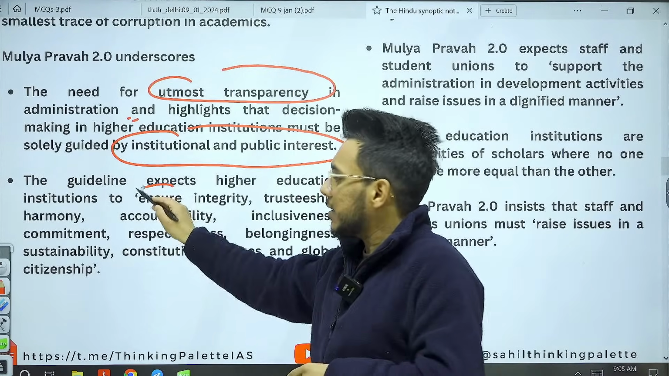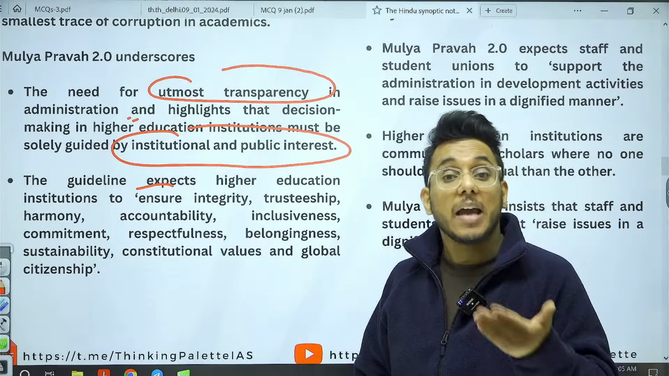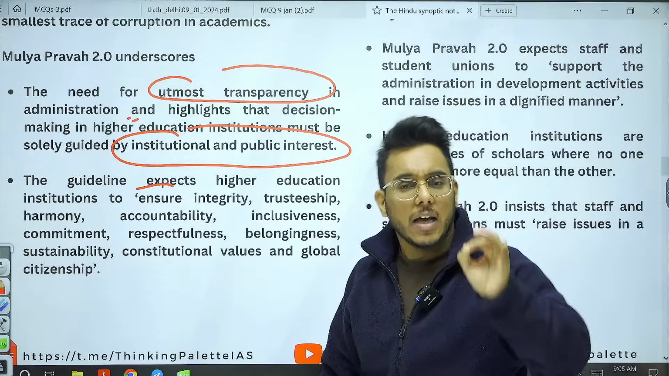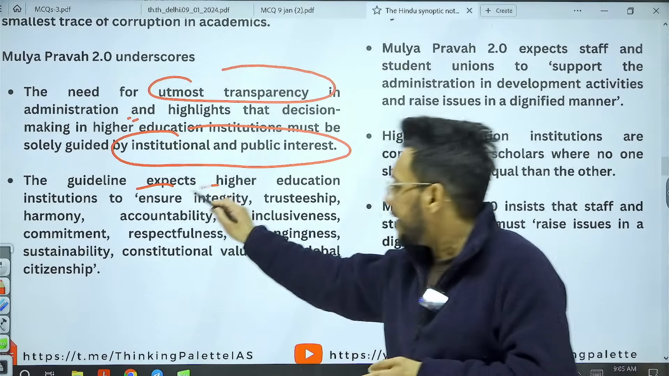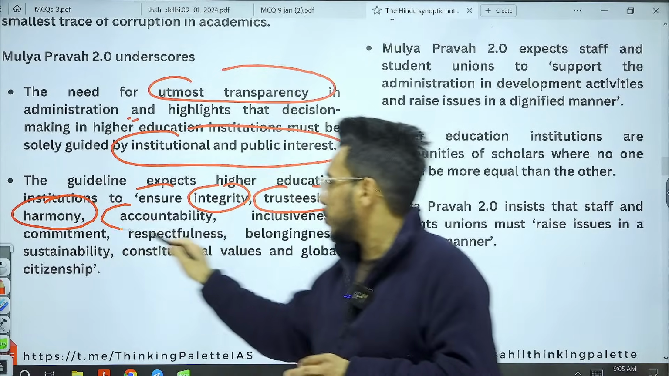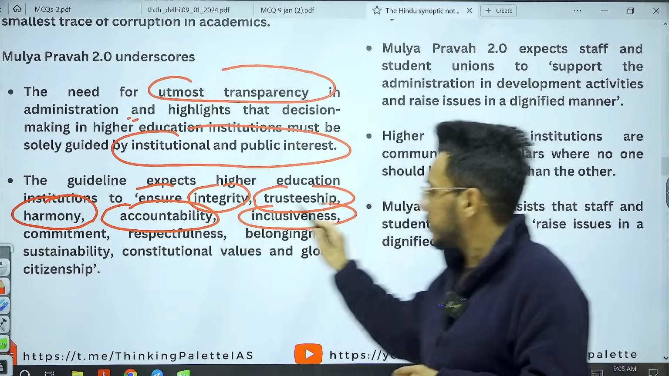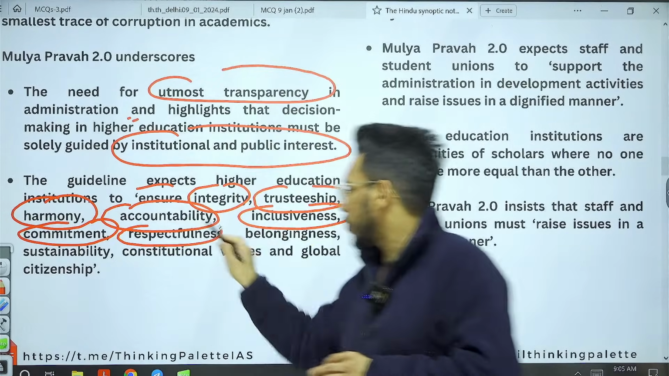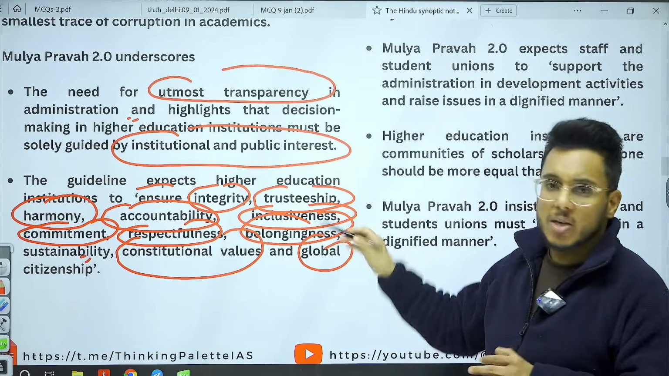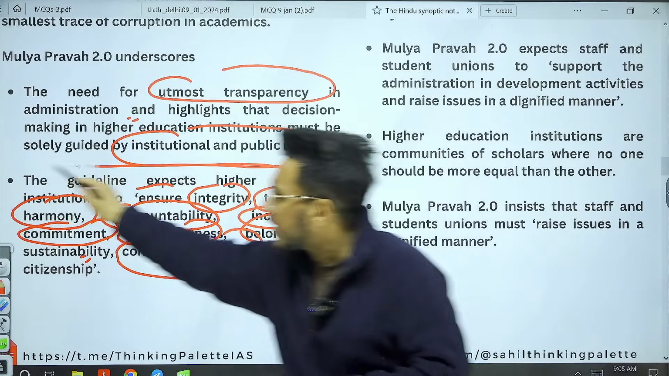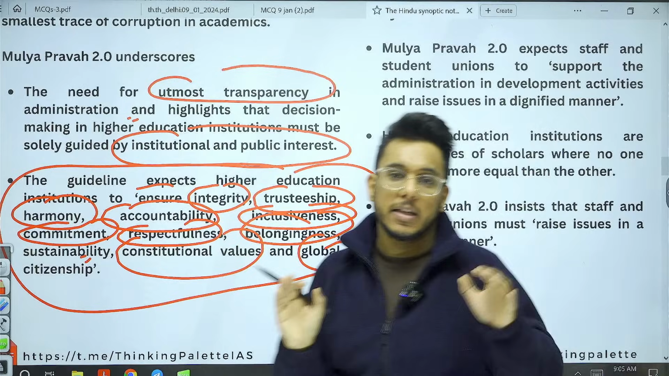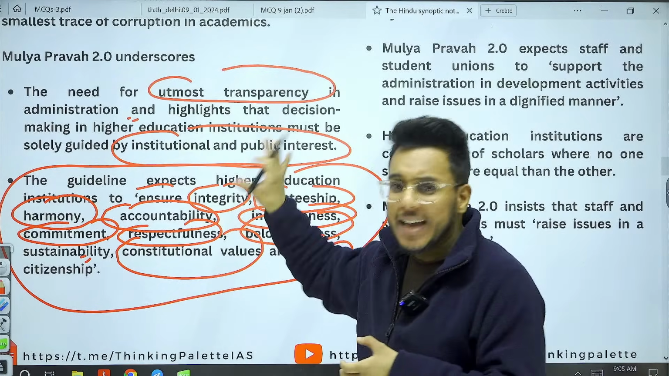Next is that certain values have been suggested which are needed to be there in an educational institution in all the people who are wielding the authority. For example, integrity, trusteeship, harmony, accountability, inclusiveness, commitment, respectfulness, belongingness, sustainability, constitutional values, global citizenship, cosmopolitanship. All these values have been recommended that they need to be wielded in the office bearers in the higher educational institution. Please guys note it down.